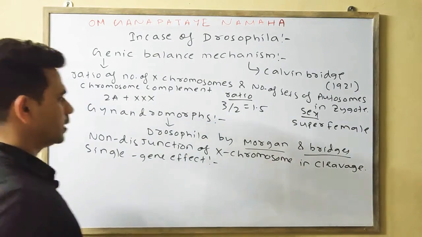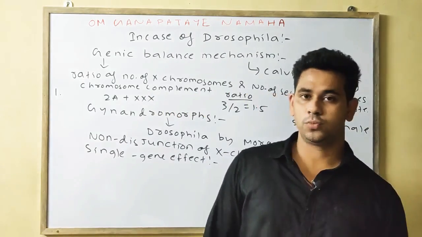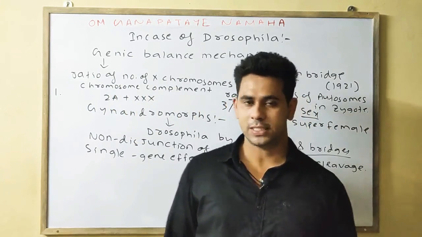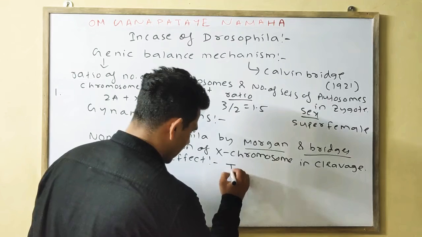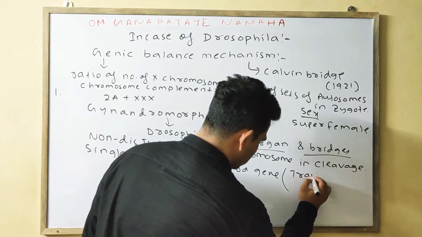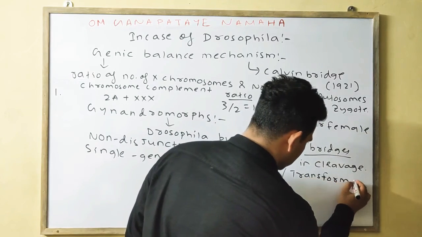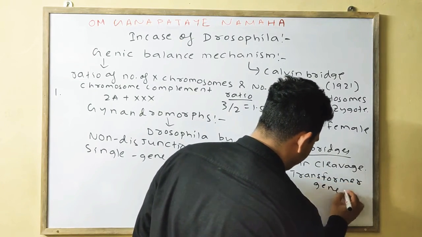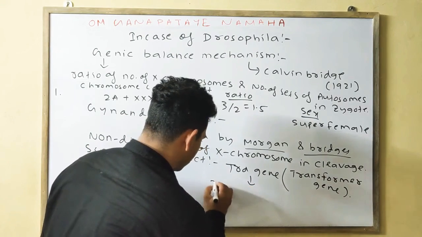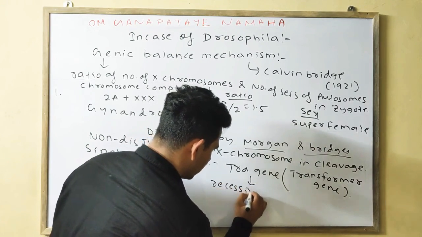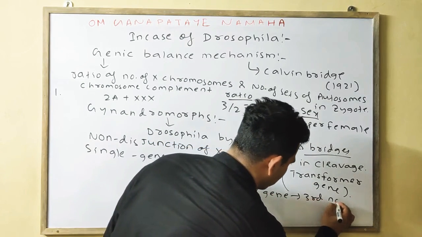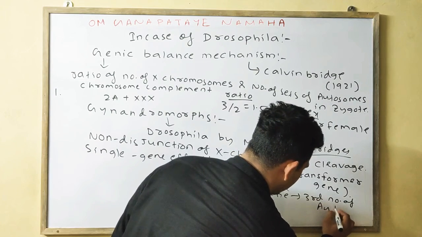Okay, next is your single gene effect. So in the case of human beings, which gene have we discussed? We discussed the SRY gene. Here we'll discuss the TRA gene, or transformer gene. What happens in the case of the TRA gene? It is a recessive gene present on the third autosome.